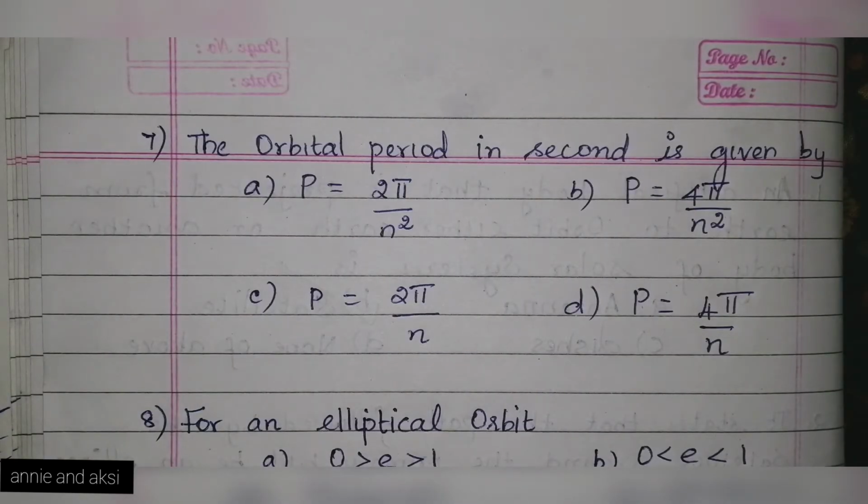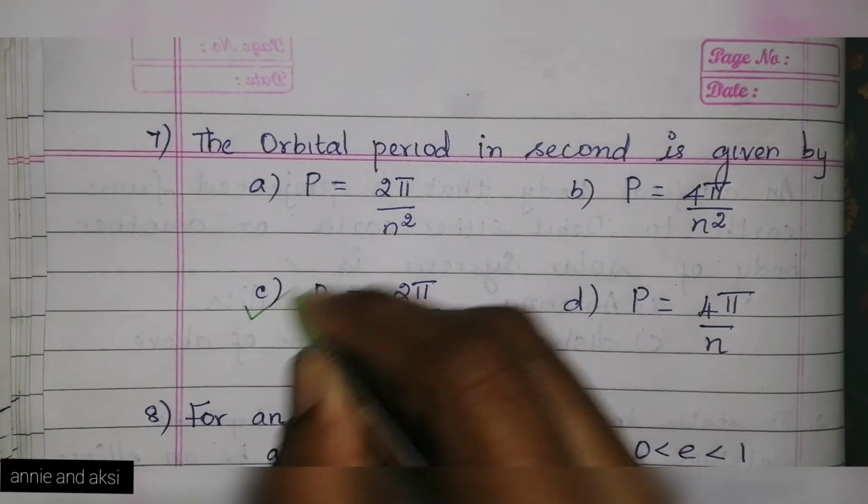The orbital period in second is given by option A, P is equal to 2 pi by n square, B, P is equal to 4 pi by n square, C, P is equal to 2 pi by n, and D, P is equal to 4 pi by n. The answer is option C, P is equal to 2 pi by n.